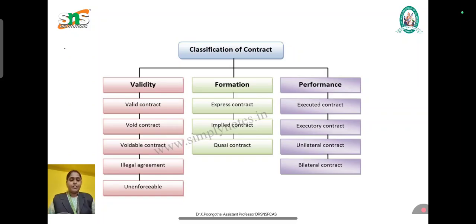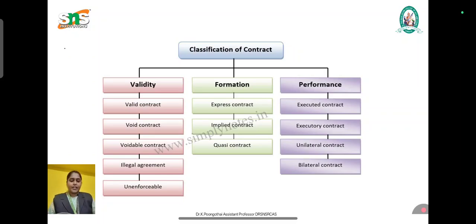For example, a friend becoming an enemy because of a subsequent event is a void contract. For the valid contract, A offers to sell his horse or house to B for rupees 5,000, and B agrees to buy it for that price, that is a valid contract. Void contract means a friend becoming an enemy is an example of a void contract.